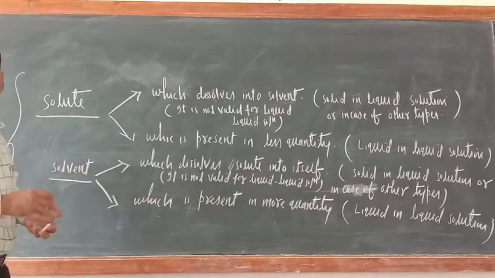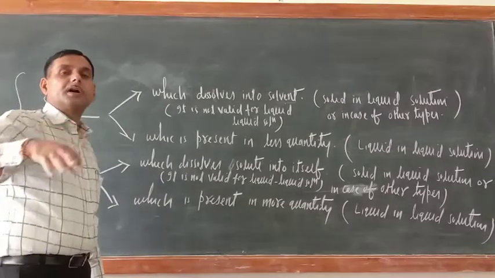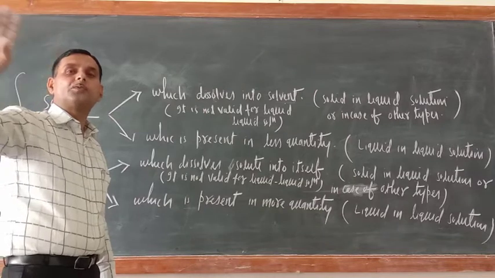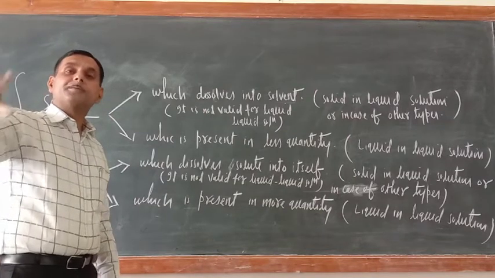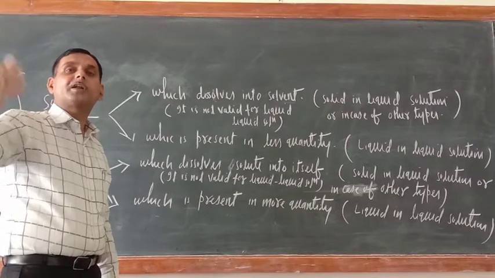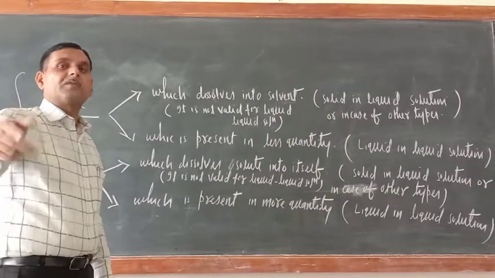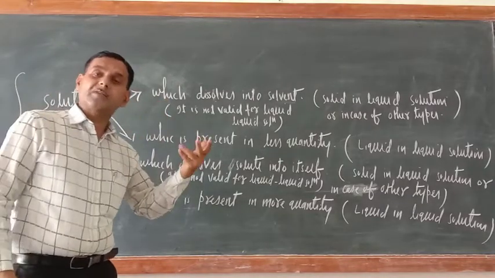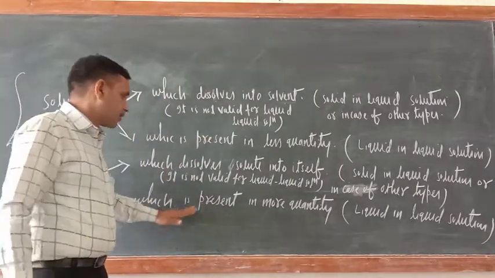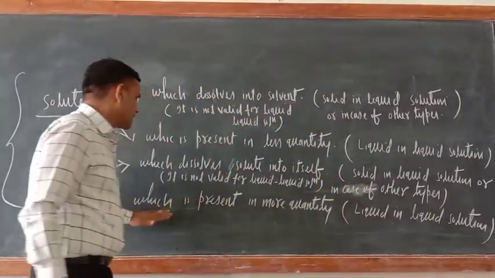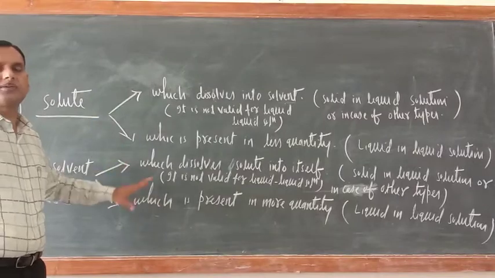Suppose you have added milk to water or water to milk. If water is less, water will be solute and milk will be solvent. If milk is more, milk will become solvent and water will become solute, and vice versa. Now suppose water is more, so water is solvent and milk is solute. So clearly, this definition is valid for liquid in liquid solution.